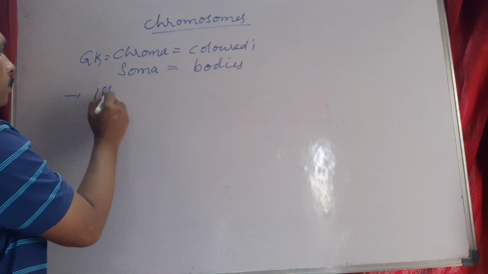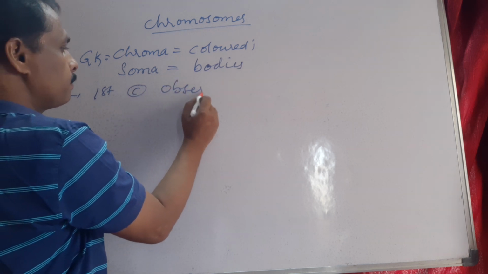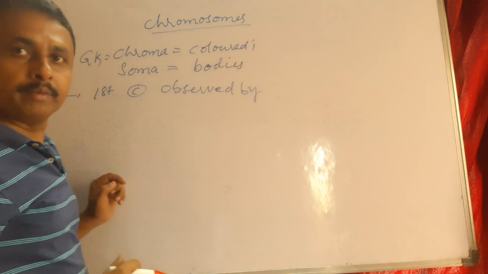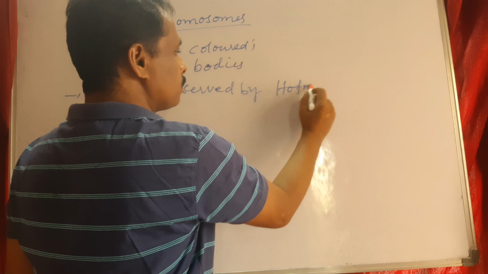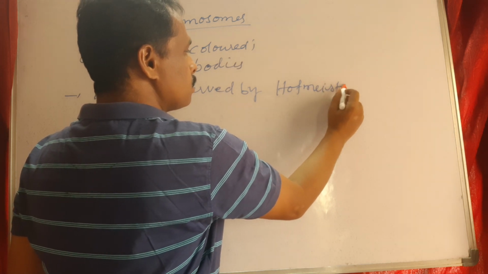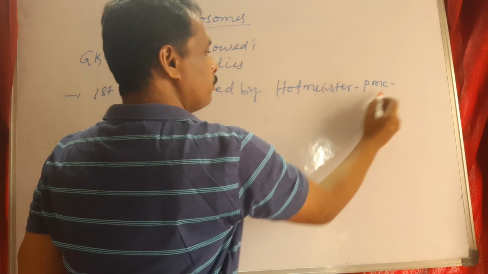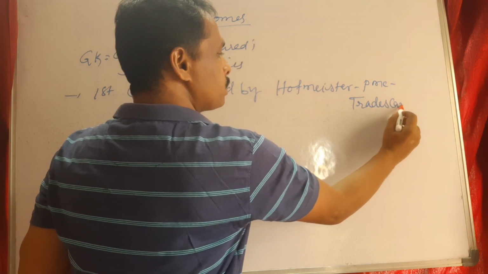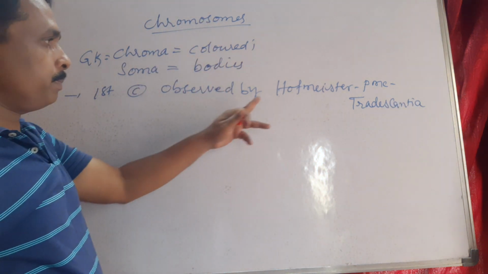The chromosomes were first observed by Hofmeister in the pollen mother cells of Tradescantia plant.